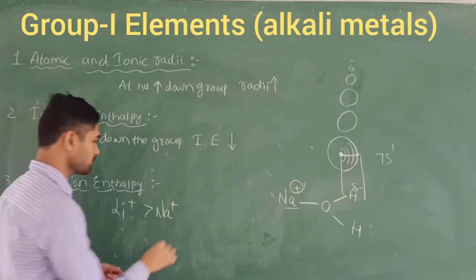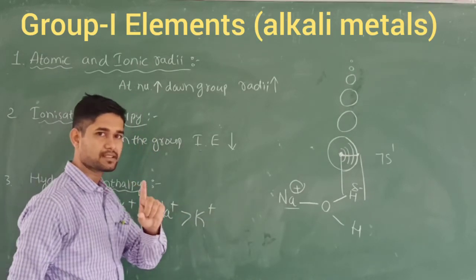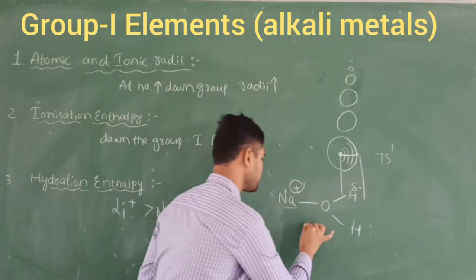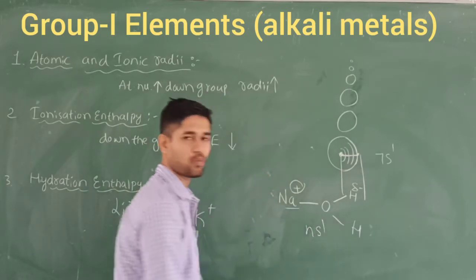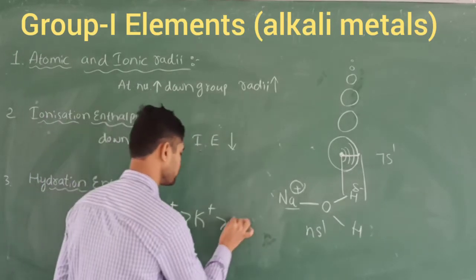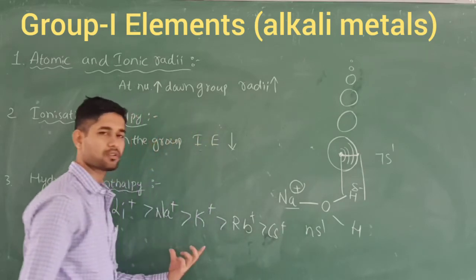Sodium plus, which in turn is greater than K plus. Why am I writing plus plus plus? It means it has the capacity to lose only one electron, because its outermost orbital contains just one electron. So lithium plus, sodium plus, potassium plus, then rubidium plus and cesium plus. So this is the order.